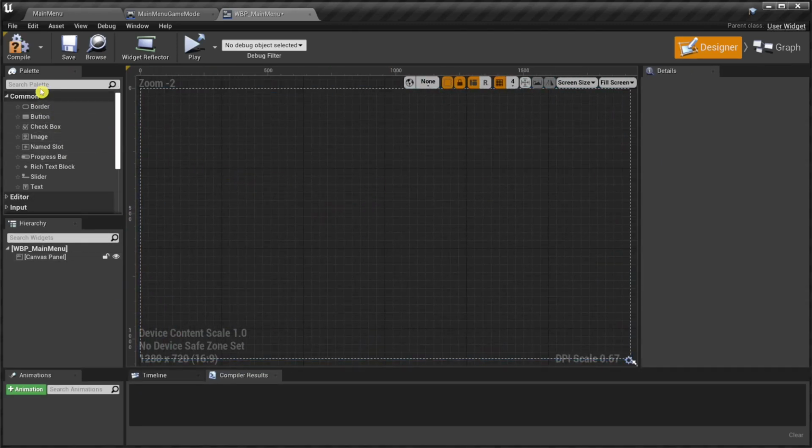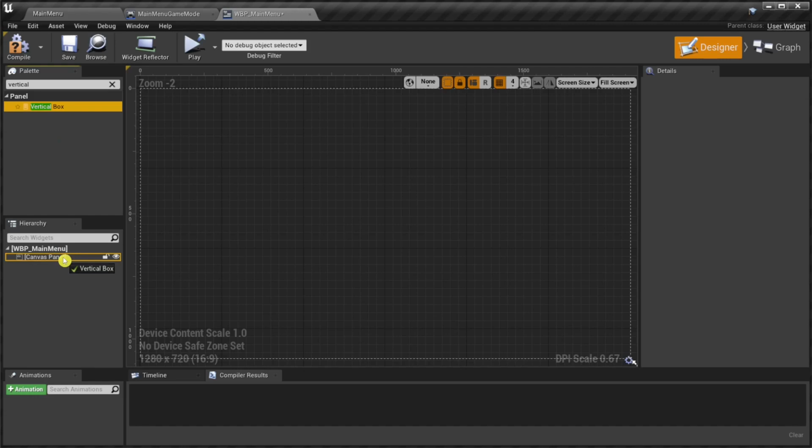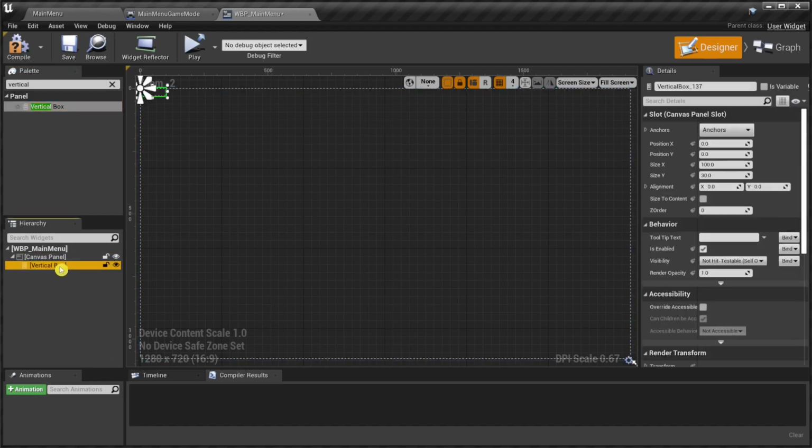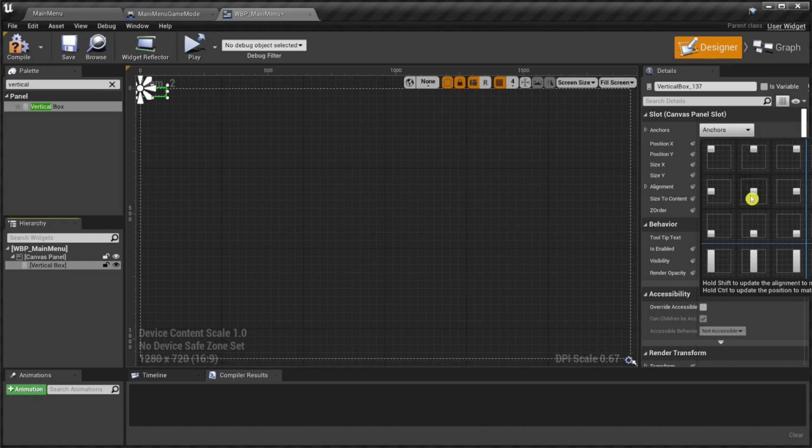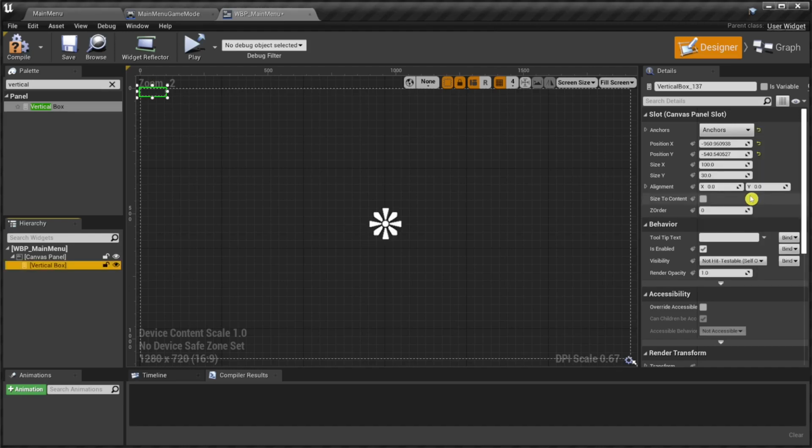and we add a vertical box for some buttons. We position the box in the center by setting the anchors, position to 0, alignment to 0.5, and we enable size to content so that the buttons fill the vertical box.